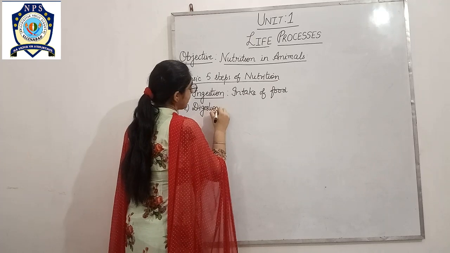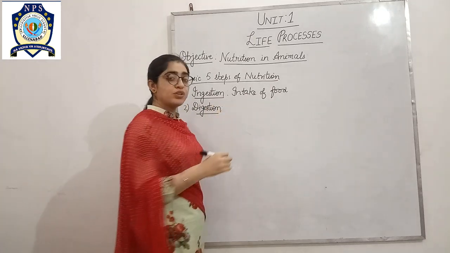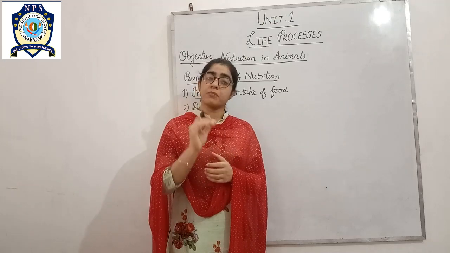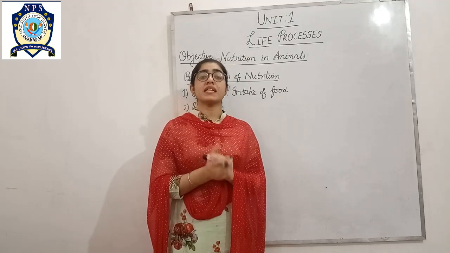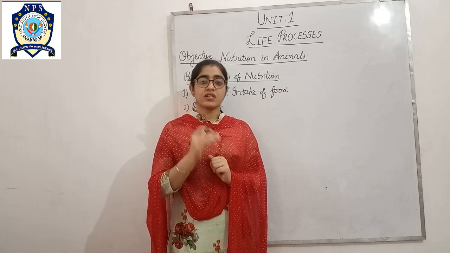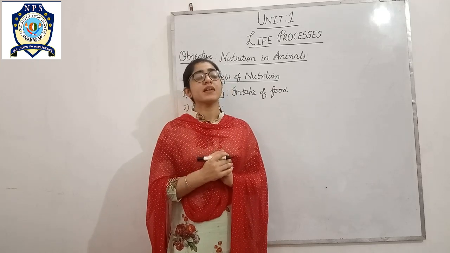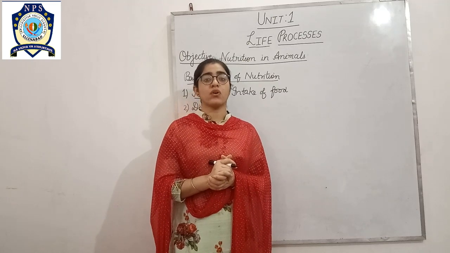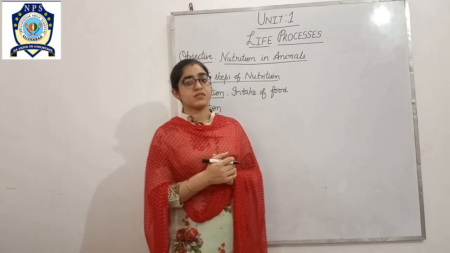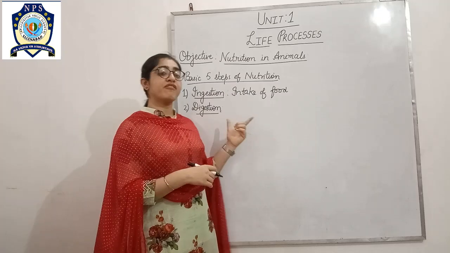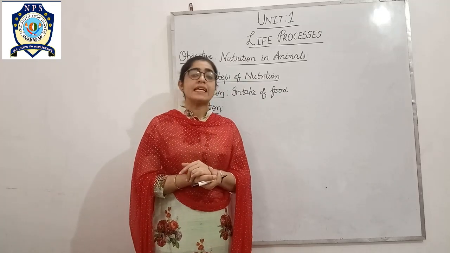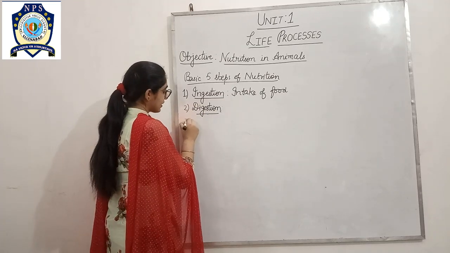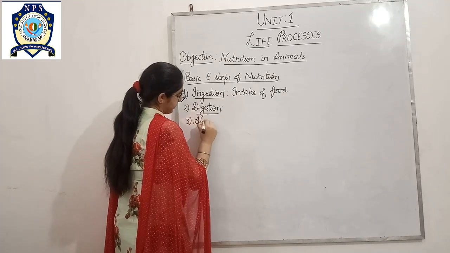Now, what do you mean by digestion? It means the food which the organism obtains is basically in a complex form, which is not easily digestible. So first of all, that complex food is broken down into simpler ones with the help of digestive enzymes. That process of breaking down complex food into simpler ones is called digestion. The third one is absorption.